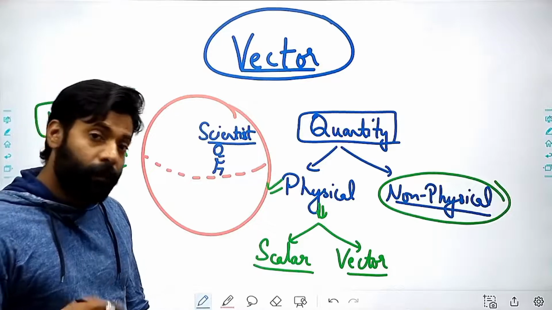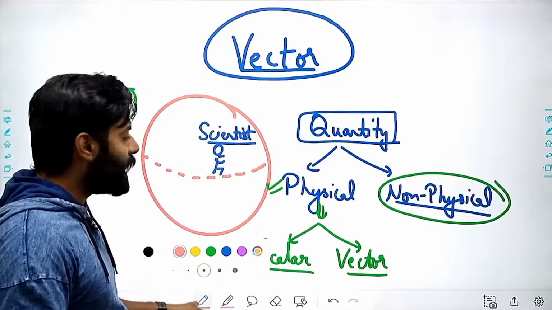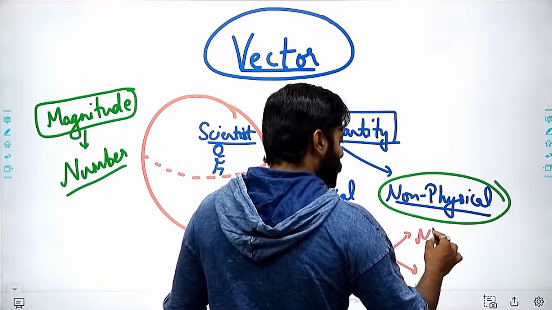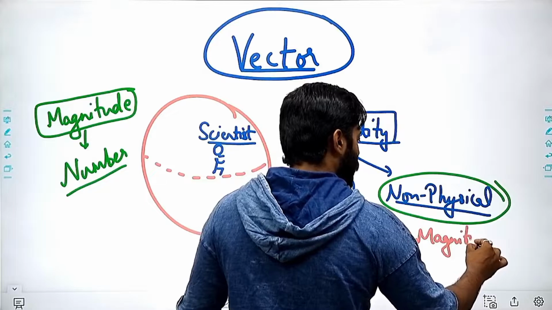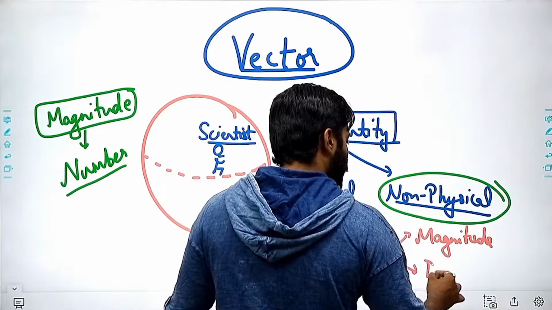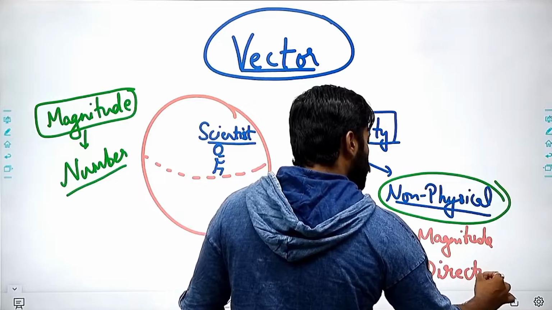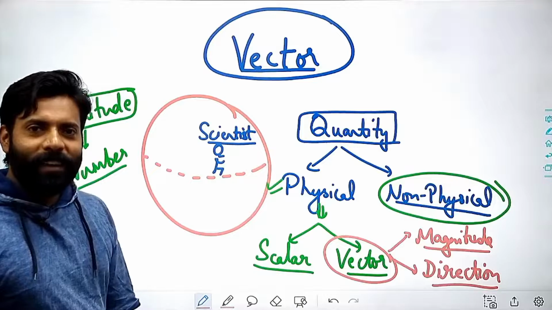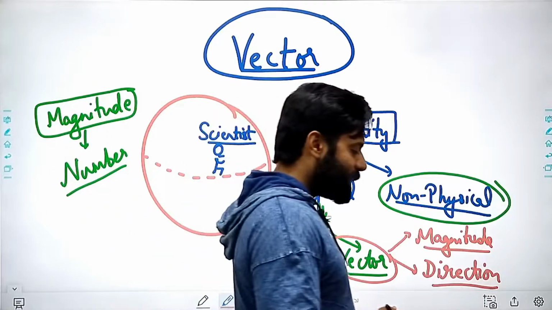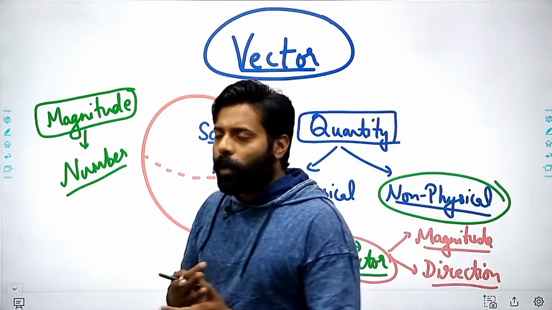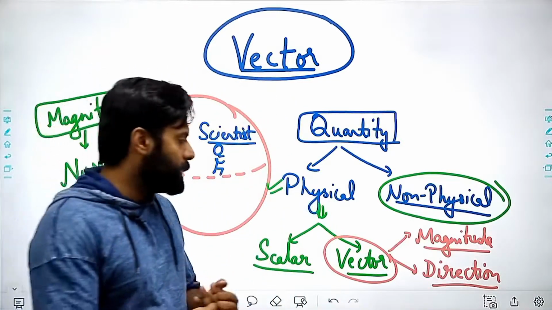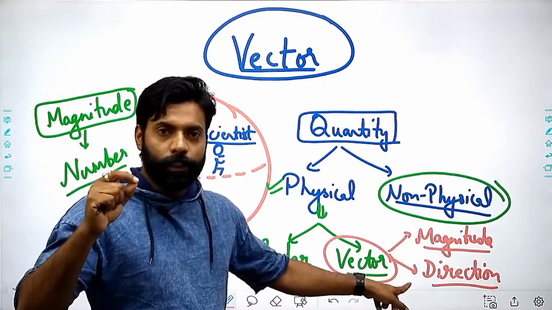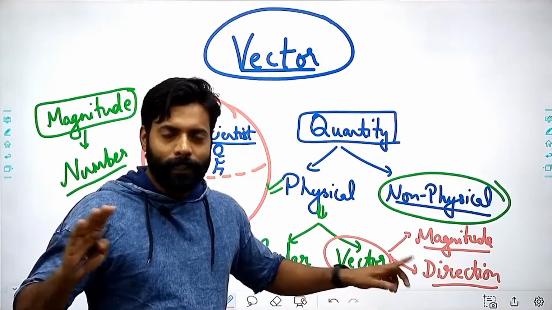But if I require some other quantities, like in which direction, then vectors are the quantities in which I not only require the magnitude, but I also require the direction. There are many quantities which require the magnitude as well as the direction. We will study that in this chapter and in physics also. But here we will learn more about the maths behind these things, right? So vector quantities, I think that it is clear.